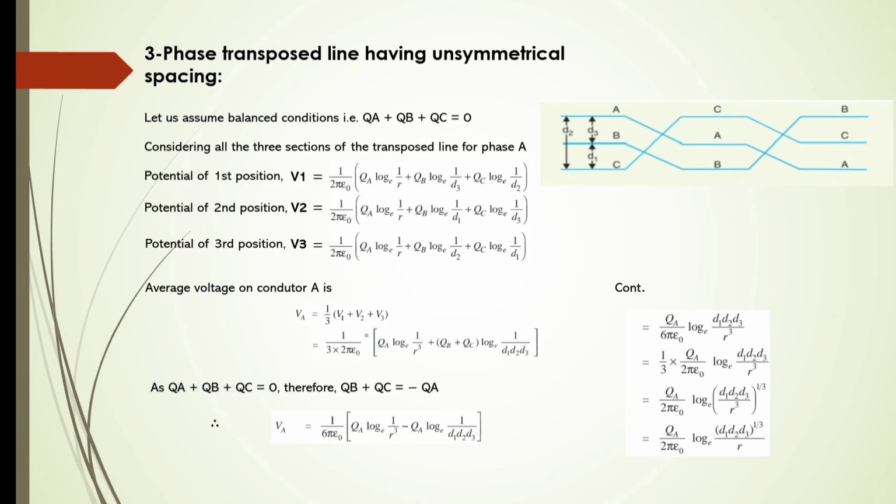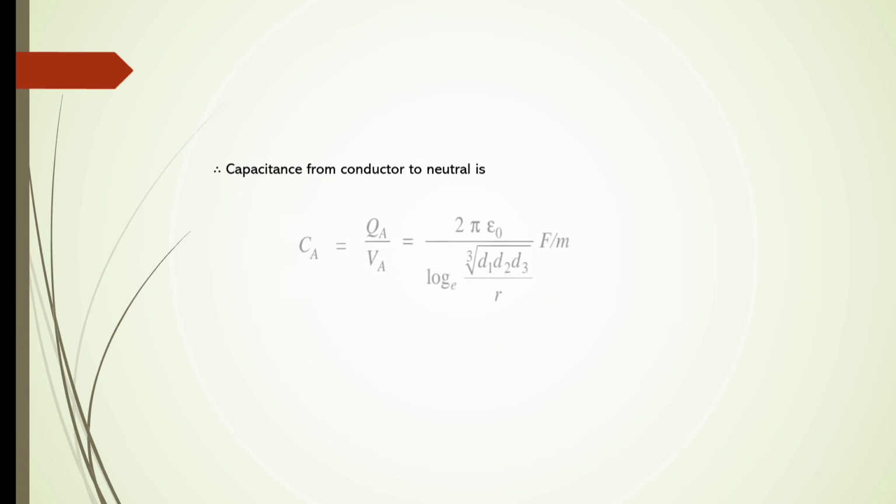With this value we calculate the capacitance of the unsymmetrically spaced transmission line. The capacitance from conductor to neutral is Ca equal to Qa divided by Va, that is charge divided by potential, equal to 2 pi epsilon divided by log e of the cube root of d1 d2 d3 divided by R, in farads per meter, which is the unit of capacitance.